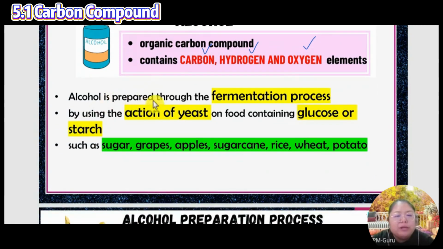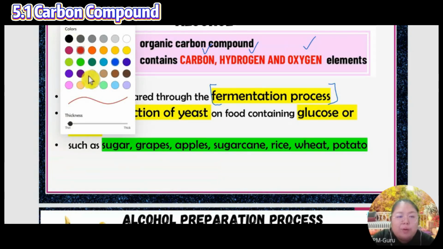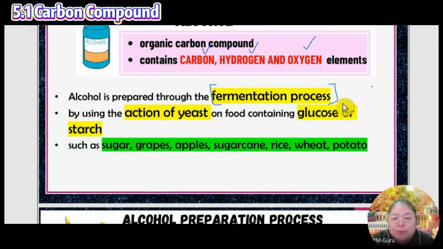The alcohol is prepared through a process, remember this name: the fermentation process. When the question asks how alcohol is produced, it is through the fermentation process, using yeast.